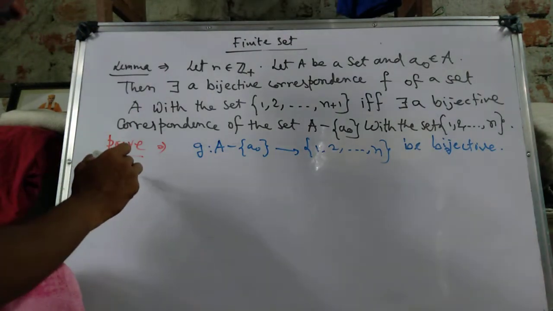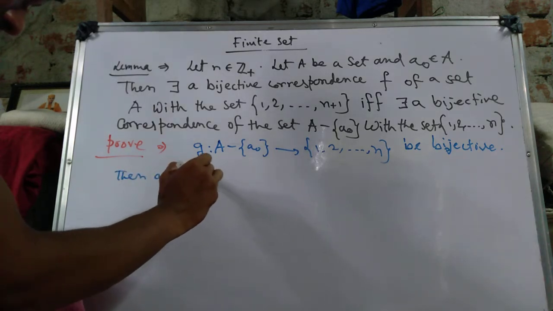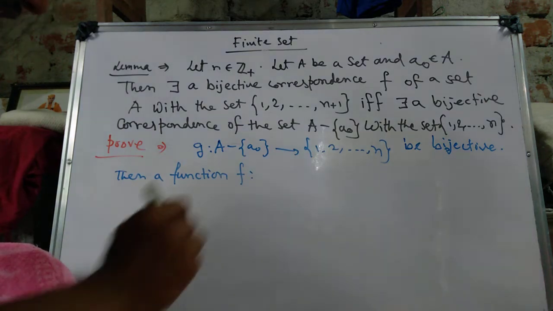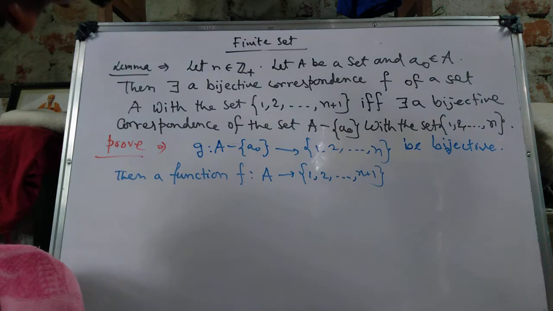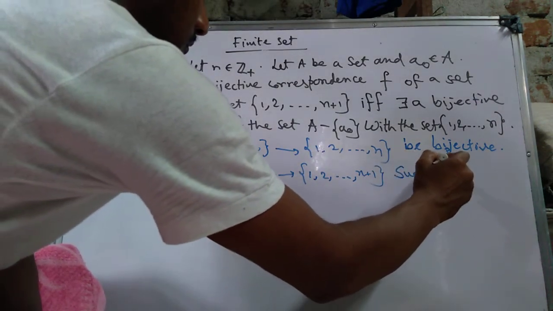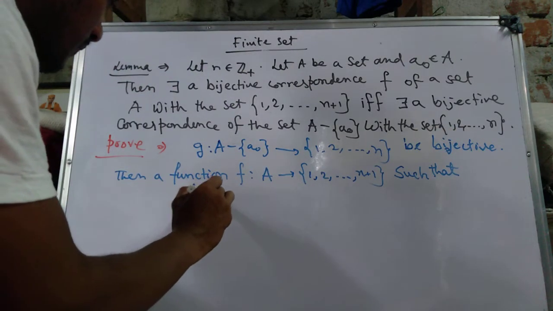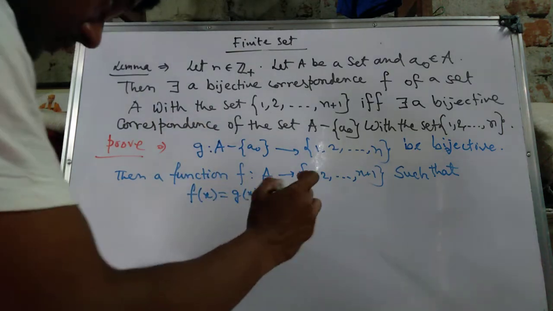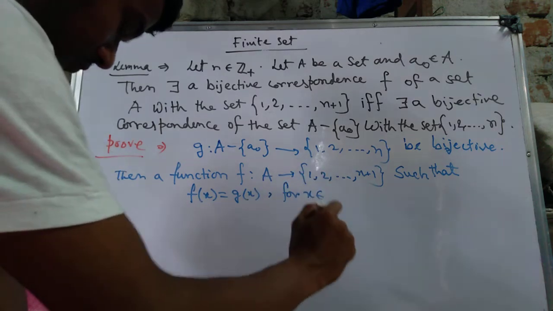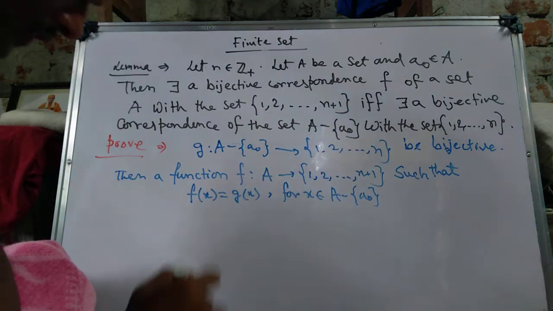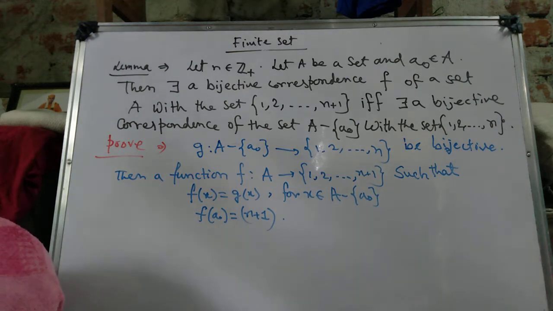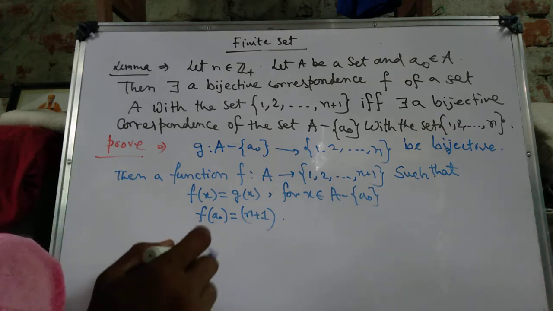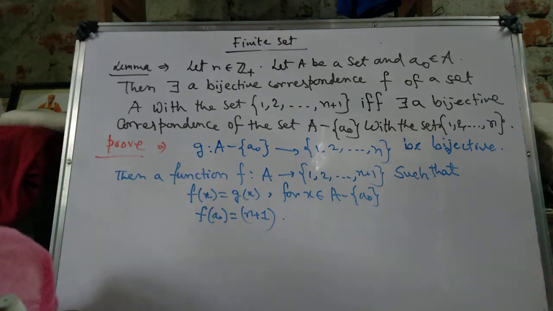Then define a function f from A to {1, 2, ..., n+1} such that f(x) equals g(x) for x in A minus {a0}, and f(a0) equals n+1. Since g from A minus {a0} to {1, 2, ..., n} is bijective, with a function f such as this, we easily check that f is bijective.